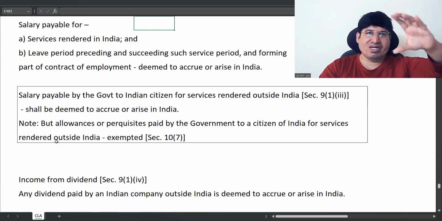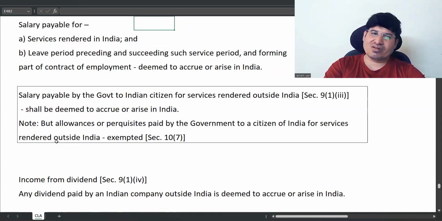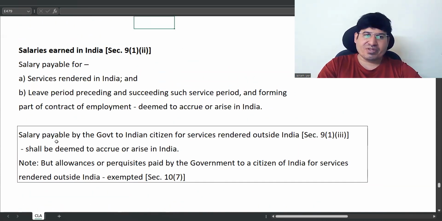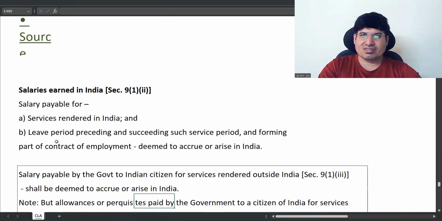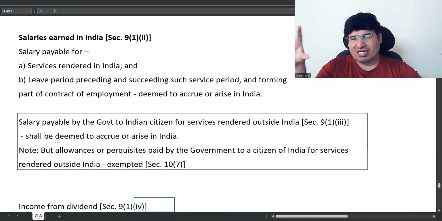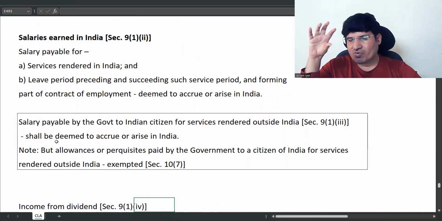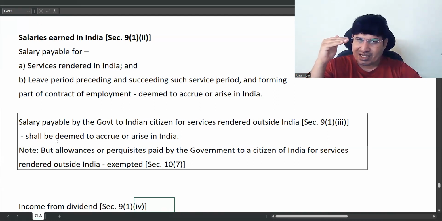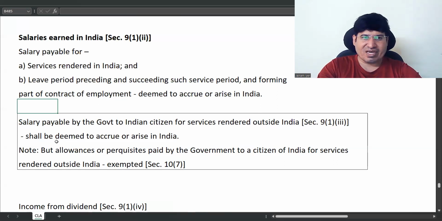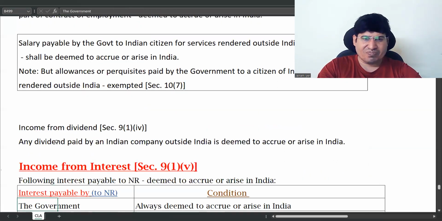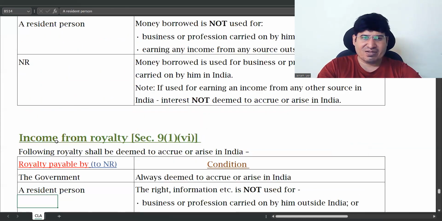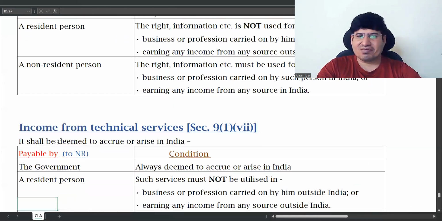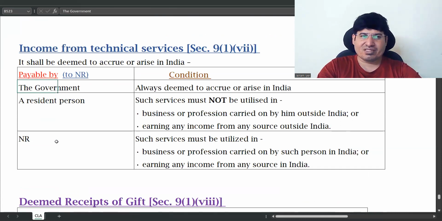As I said in between, whatever we did, business connection and all that, is of moderate importance. If you are able to understand it from an overall point of view, that is fine. If you are not able to understand everything in it, that's okay. Then again here, this becomes important: from here onwards is income from interest, dividend, royalty, and technical services. These tables you should know. This is asked regularly.